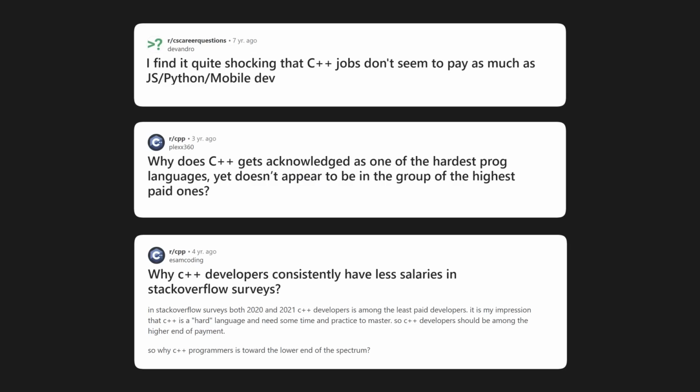Let's talk about job opportunities. People seem to think that because C++ is so difficult to learn, it must be the case that the pay is really good.